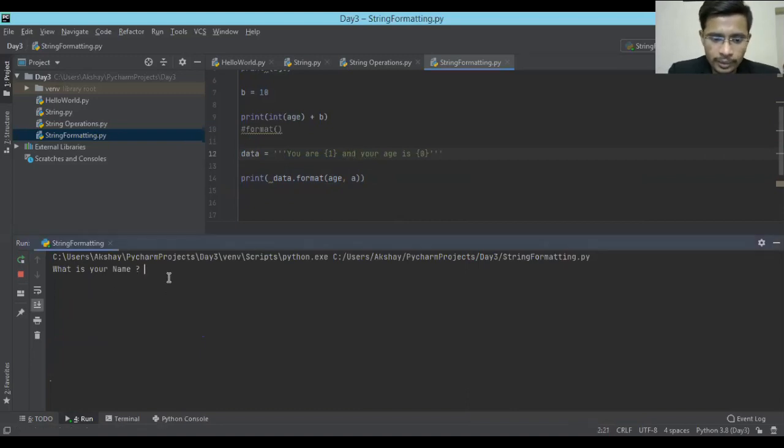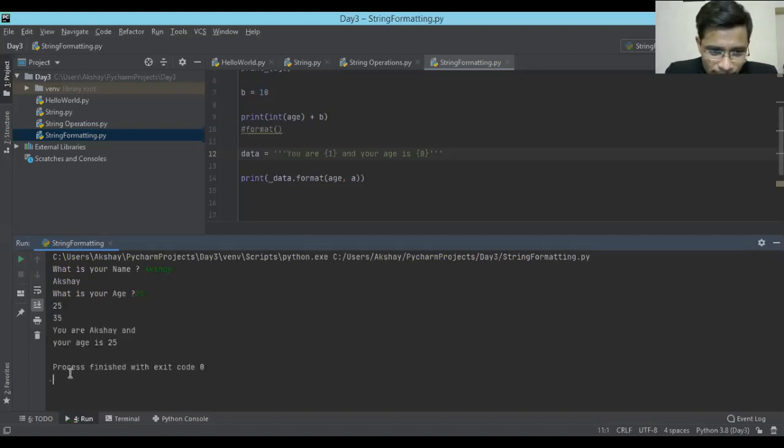Okay, what is your name? Again, I'm going to put the same thing. It printed Akshay. This time I'm going to give less age. Don't do it, man. Don't lie. Okay, see, you are Akshay and your age is 25. Again, it printed the same thing because even though we added indexes, we again reshuffled these things, right?